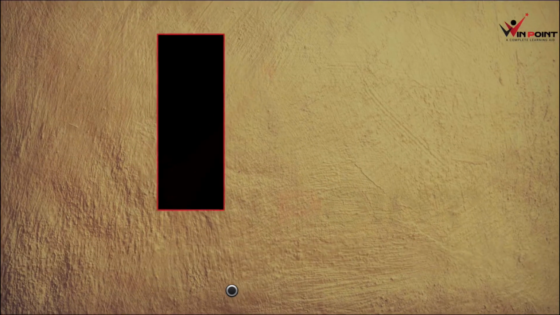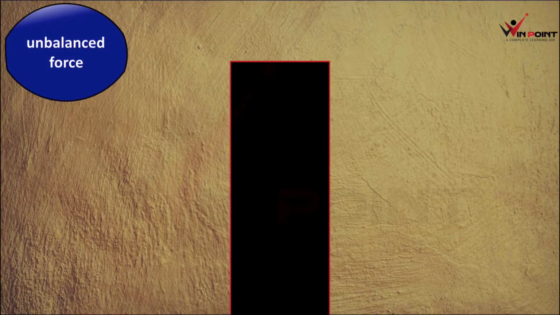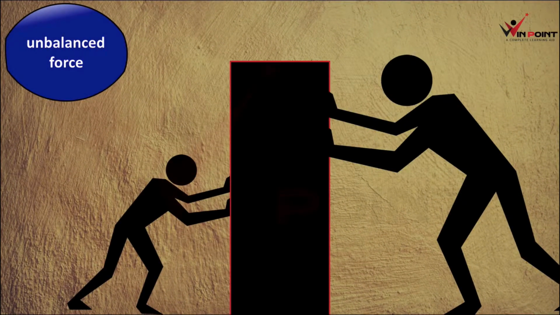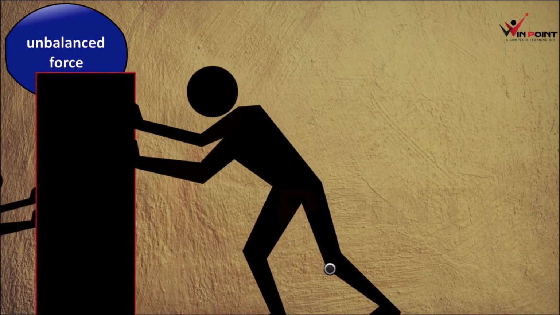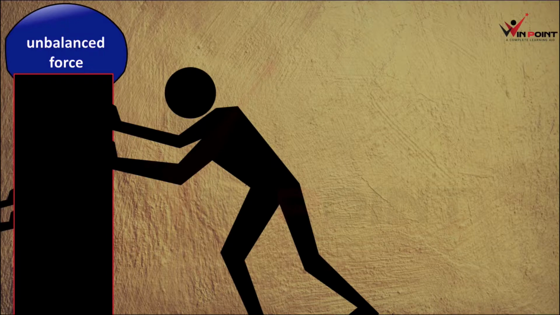Now we can discuss unbalanced force. The same object, and two people are pushing that object. One person is very strong and the other person is weak. What is going to happen here? He is going to apply more force, and he is going to apply less force. The object will move in one direction. The person who is applying more force can push that object. These forces are known as unbalanced force.